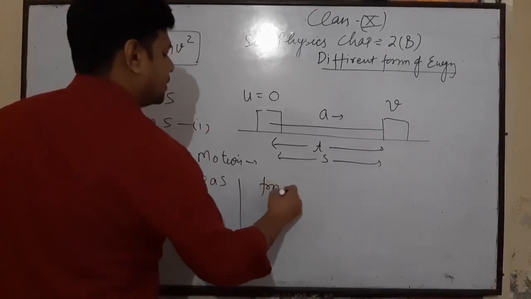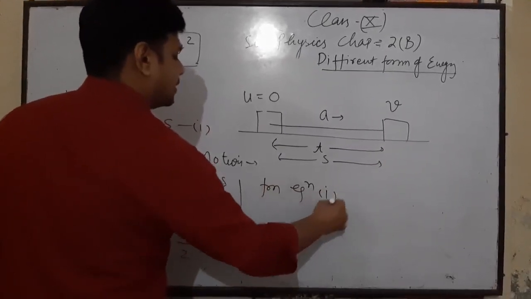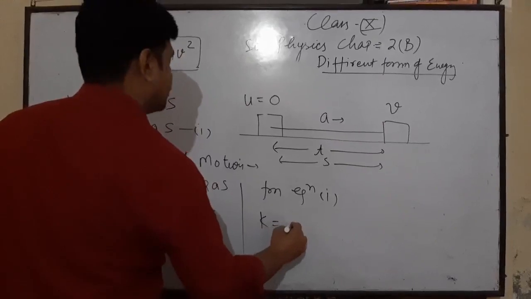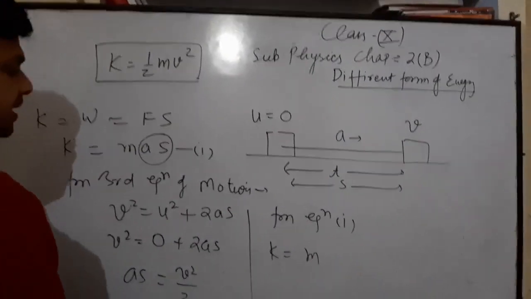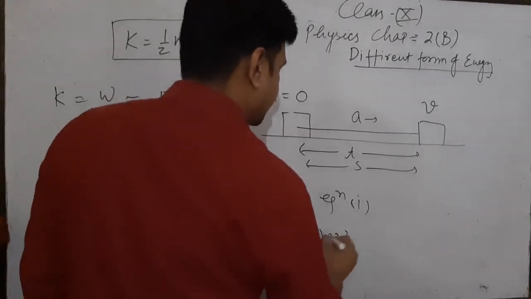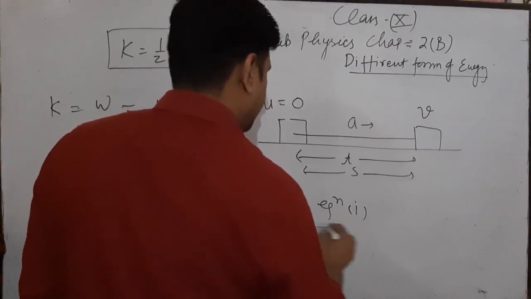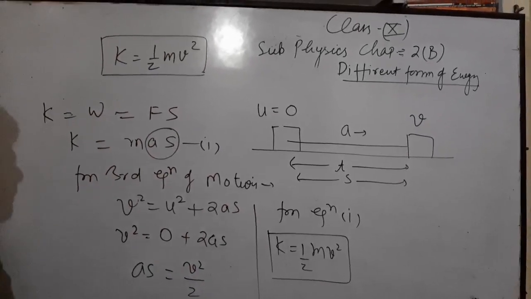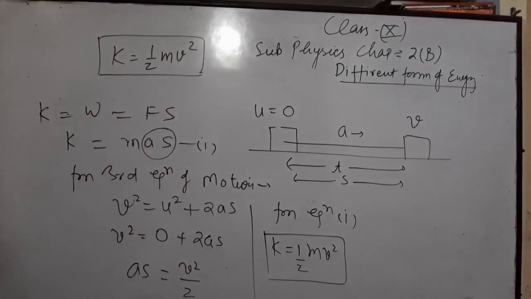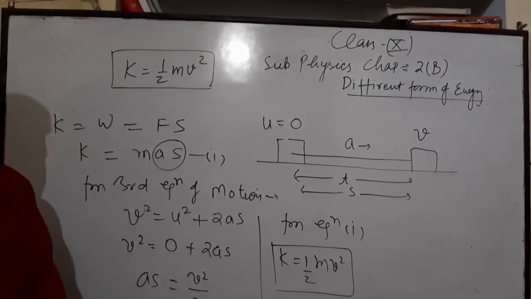From equation 1, K is equal to m into a s. Put the value of a s from this relation, which is v square by 2. Now we have K is equal to half mv square. So this was the expression for kinetic energy of any object.